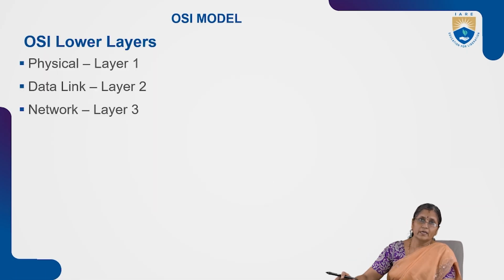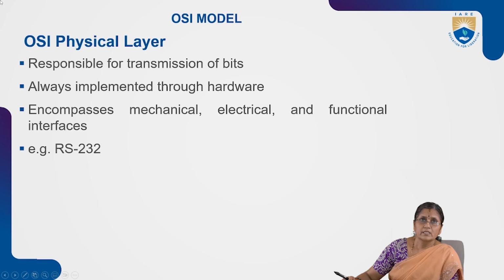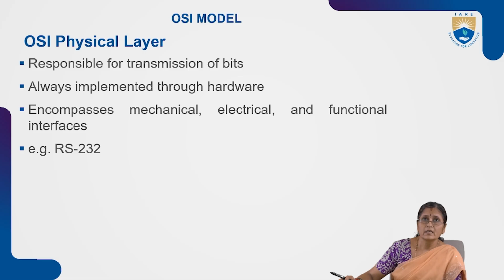The OSI lower layers are the physical layer, layer 1, data link layer, layer 2, and network layer, layer 3. Let us see the OSI physical layer elaborately. It is responsible for transmission of bits. Whenever information is sent, the machine understands it in the form of bits.